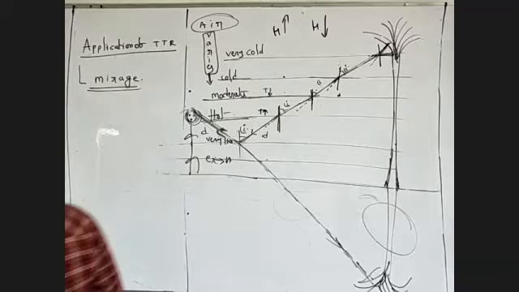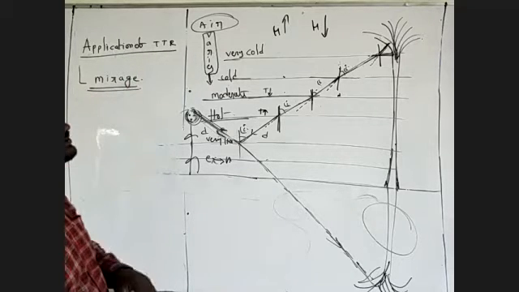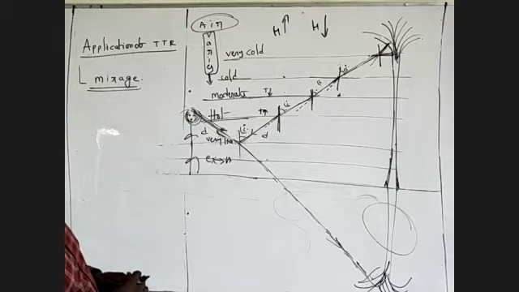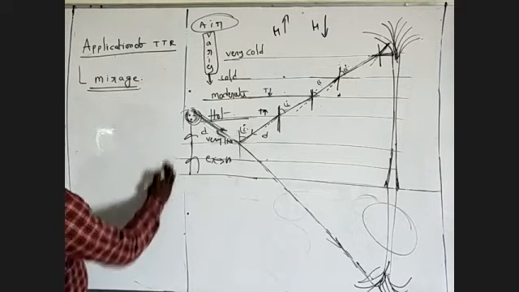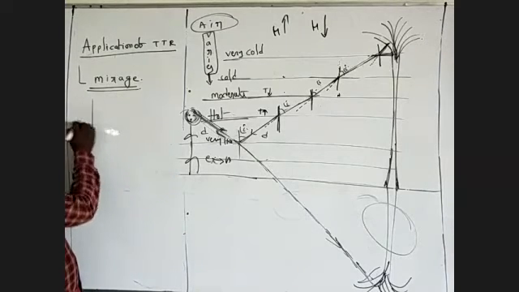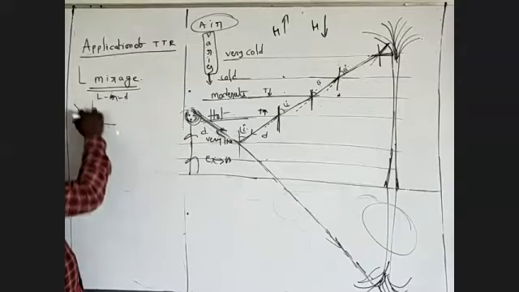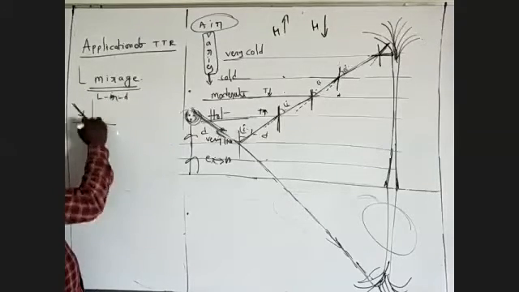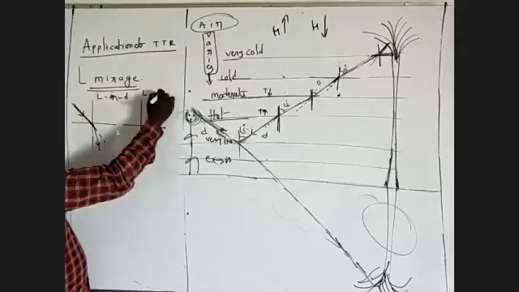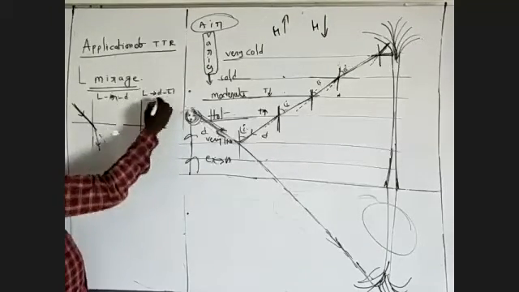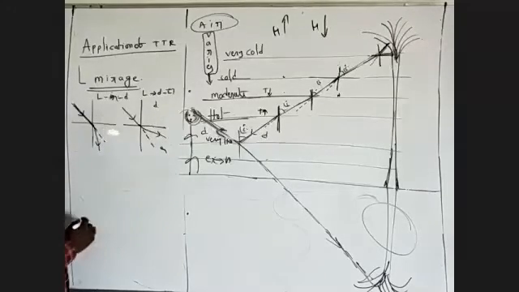This is an application of total internal reflection. So what are the conditions for total internal reflection? Light travels from rarer to denser, toward the normal. Next, light travels from denser to rarer, and the ray is away from the normal.